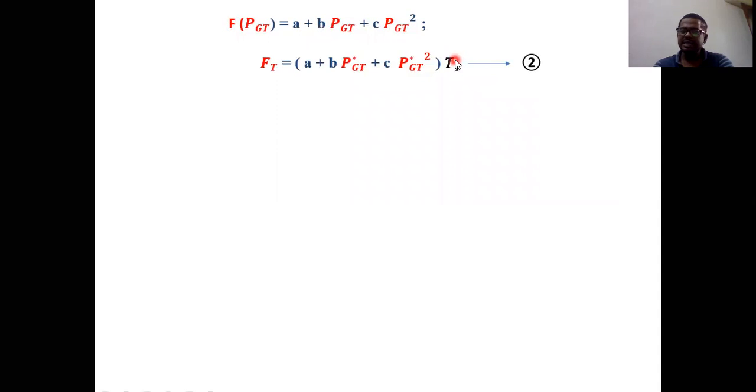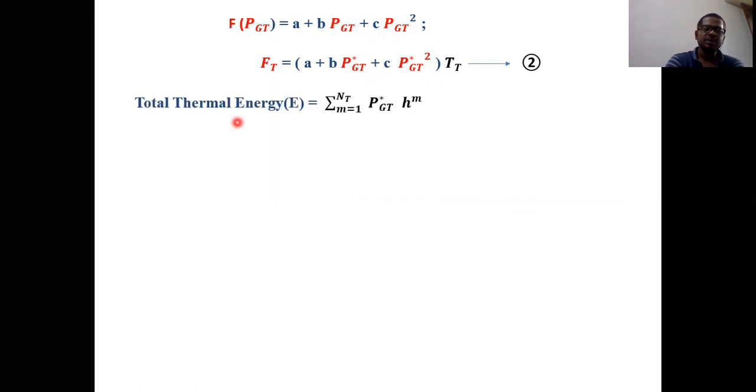We need to find out TT, and we need to find out PGT star. How can we find them? That is nothing but by using one more constant, the total thermal energy. We already know how to represent total thermal energy. It is given by sigma m equals 1 to nt of PGT star into hm.